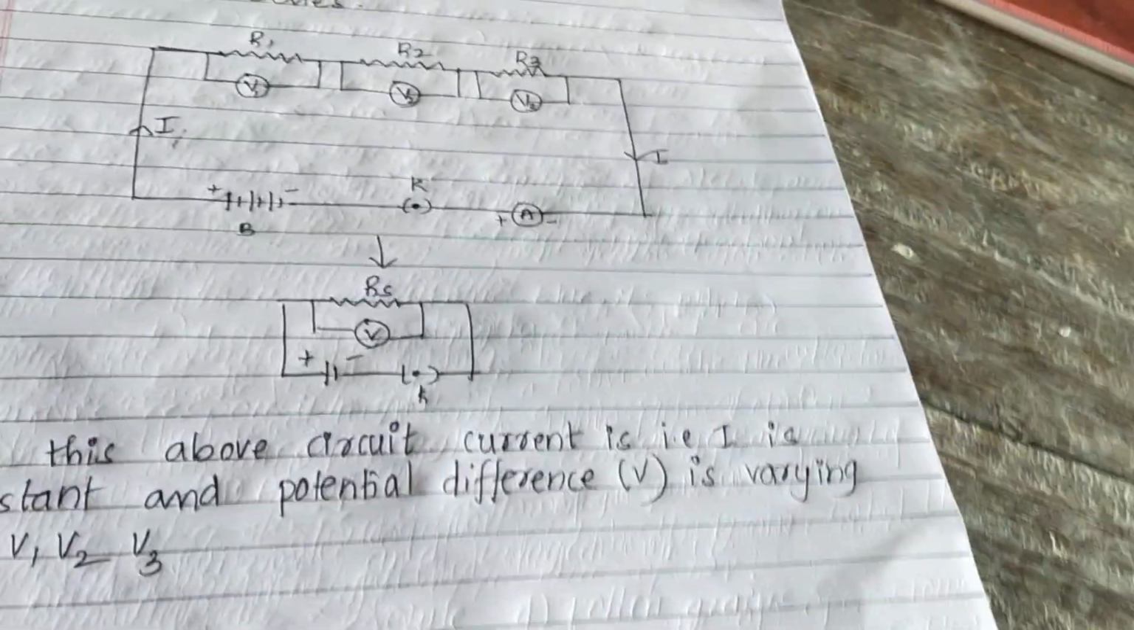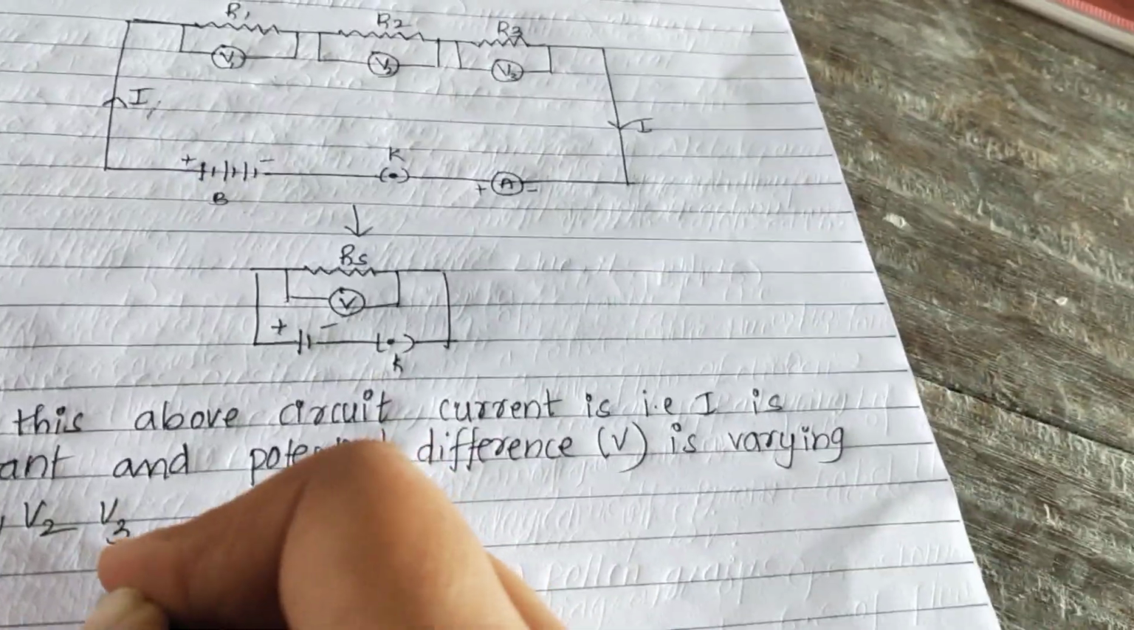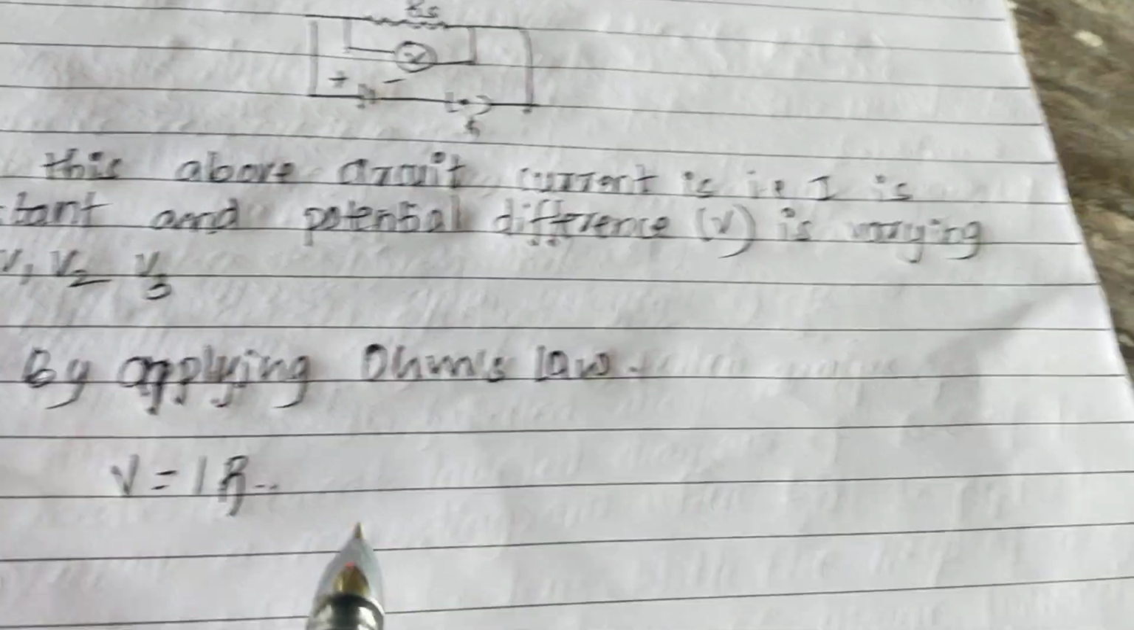So when we are talking about the series connection, we are going to apply Ohm's law. By applying Ohm's law, we get V is equal to IR.